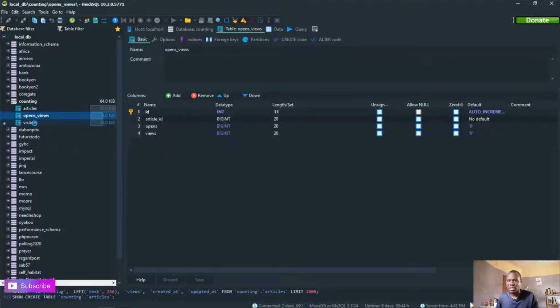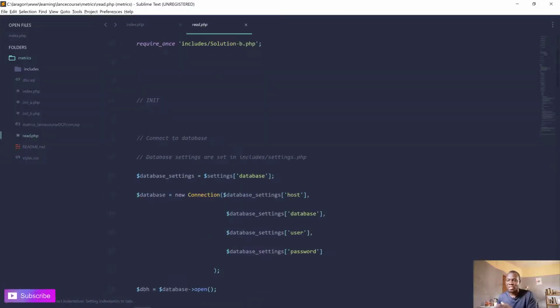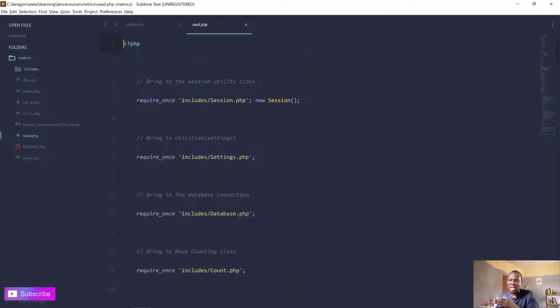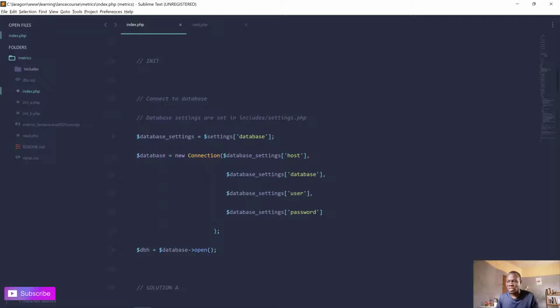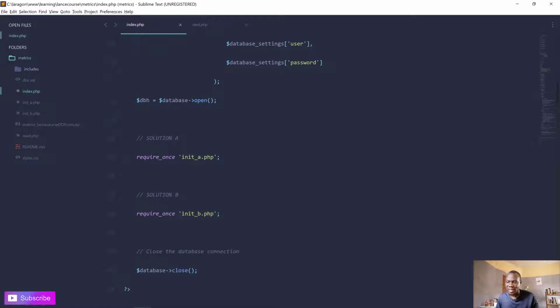Now that being said, let's look at how we use all these things. We come to the home page or the read page. We have two pages. The read page dynamically displays the articles, so it has the same structure as the index page. But let's start with the index page, which is here. Once we have included all this, we are going to implement solution A and solution B. To implement them, instead of pouring the whole code here, I created different files called init A to implement the whole solution A, and init B to implement the whole solution B.